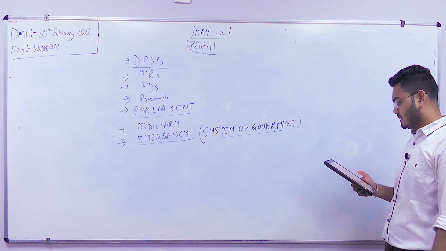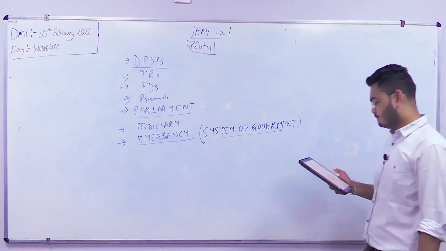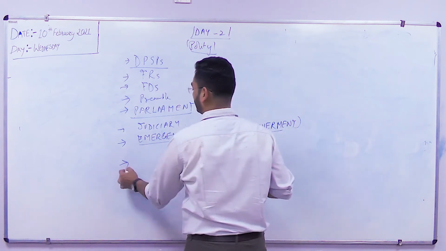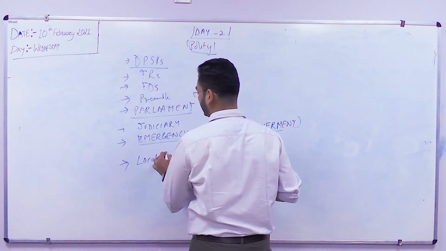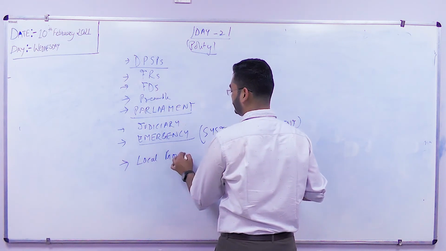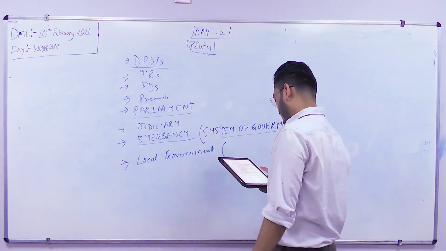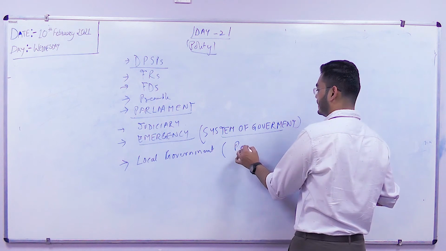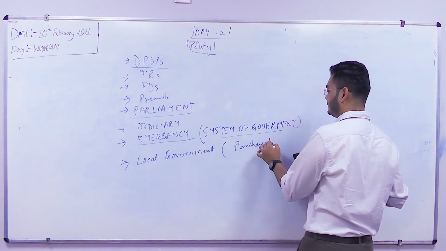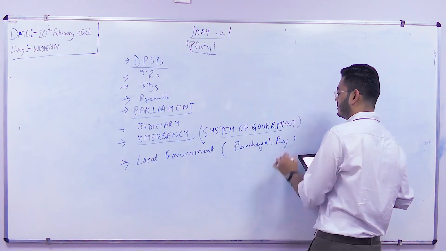After that, we have local government, which includes Panchayati Raj and municipalities.